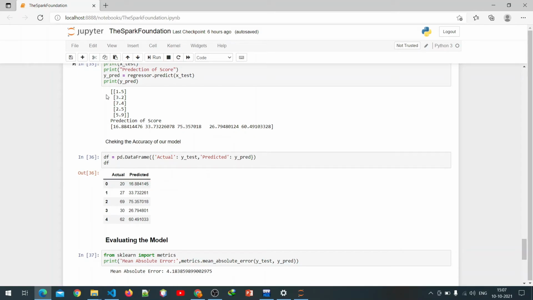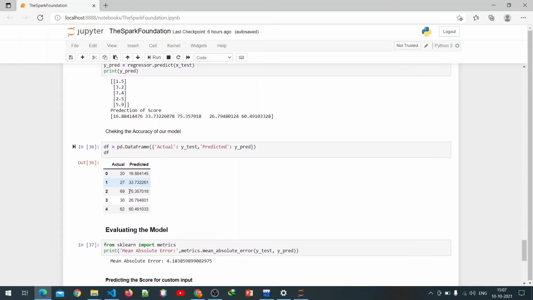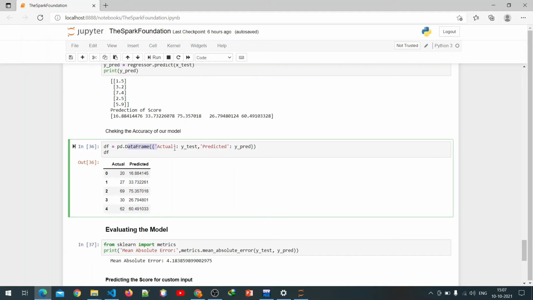The same values we can write in a data frame. This is the way of writing the data frame: df equals a data frame with the actual y test and the predicted y predict.